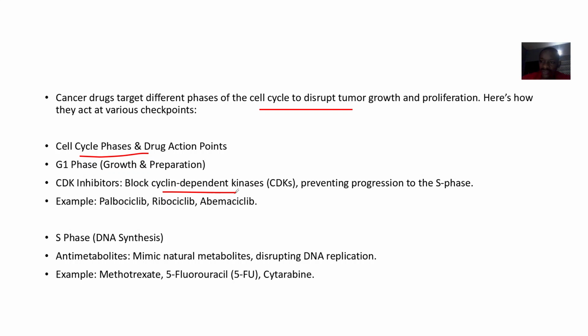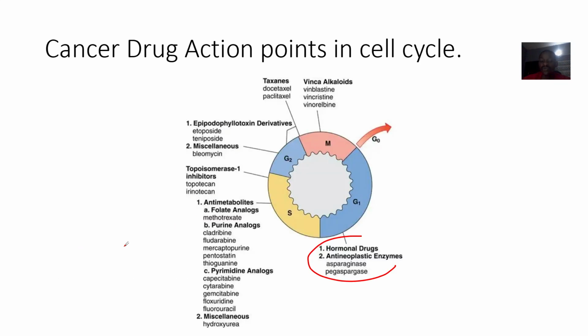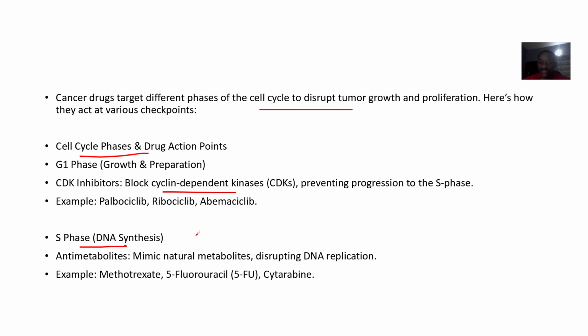Examples of drugs are palbociclib, ribociclib, abemaciclib. All of them we're talking about in their pharmacology. Then the S phase, that's DNA synthesis. These drugs stop DNA synthesis. Sometimes I have just little examples here, but looking at this picture, there's a whole lot of examples. You understand? For the S phase, they mimic metabolites and disrupt DNA replication. Stuff like methotrexate, fluorouracil, cytarabine.